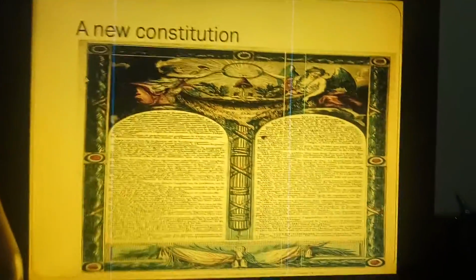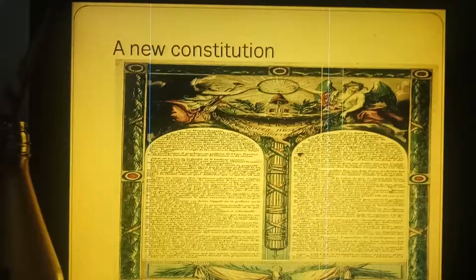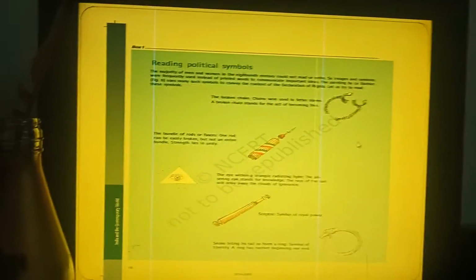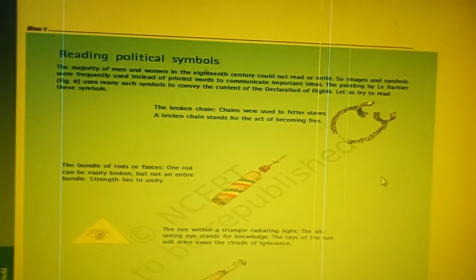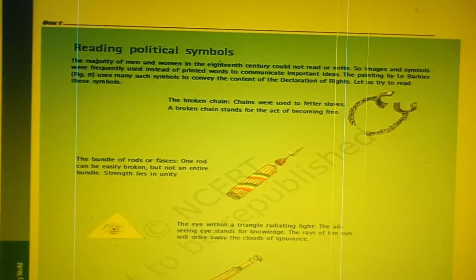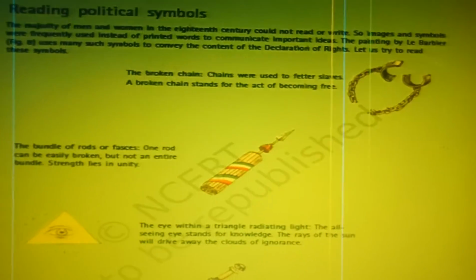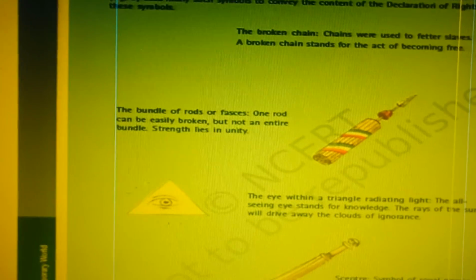Okay, there are some political signs here. So we will discuss these. This broken chain refers to the chains that were used to fetter slaves. The broken chain stands for the act of becoming free. Now the bundle of rods or fasces.